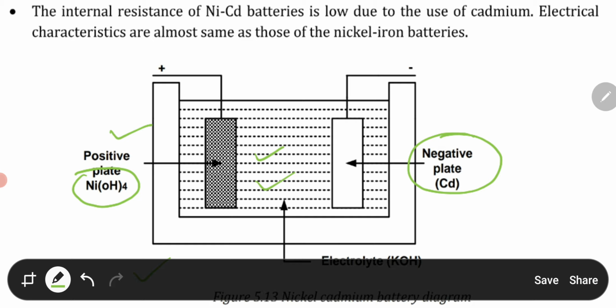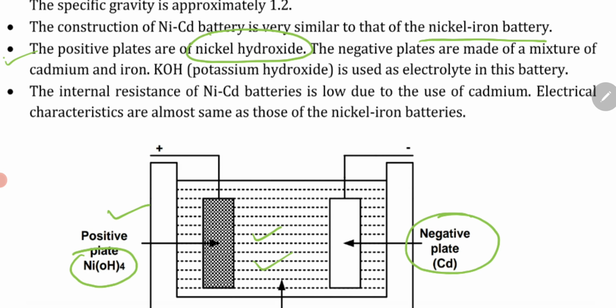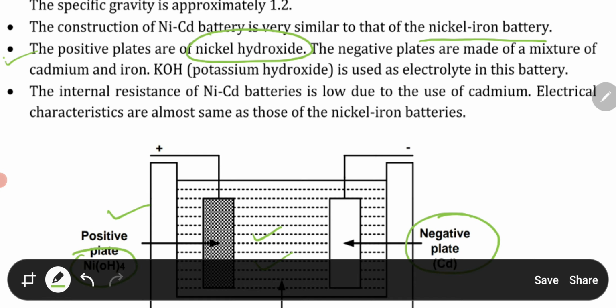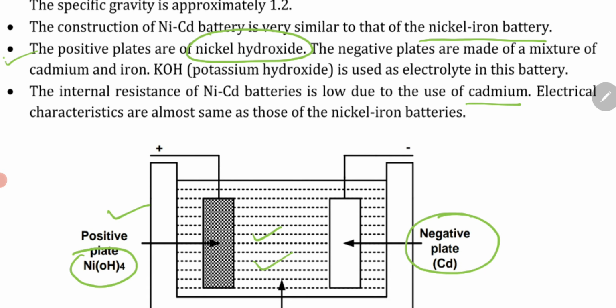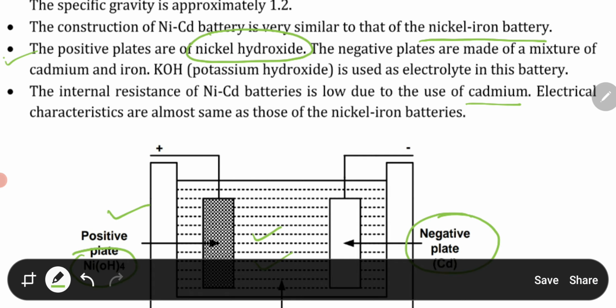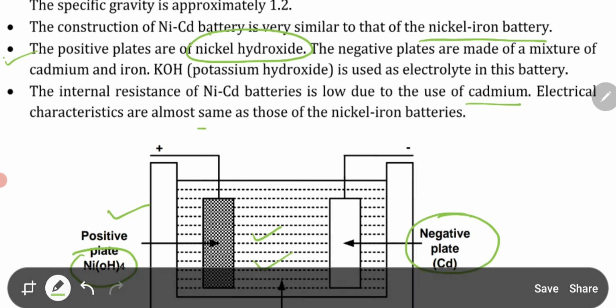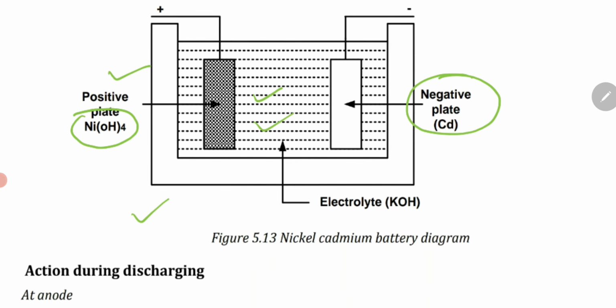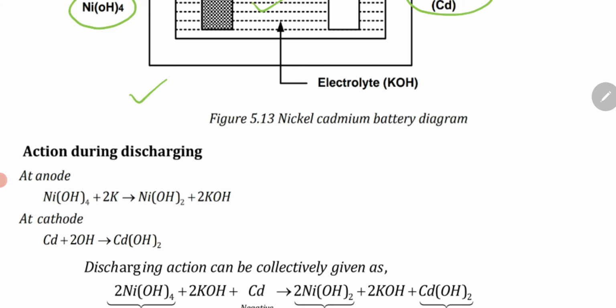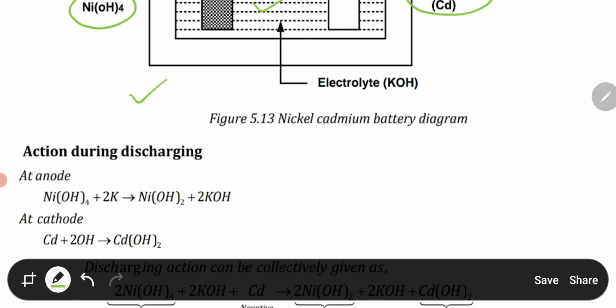The internal resistance of nickel cadmium batteries is low due to the use of cadmium, and the electrical characteristics are almost the same as those of the nickel iron batteries. So the electrical characteristics are quite similar, but the internal resistance is quite small compared to the nickel iron battery.